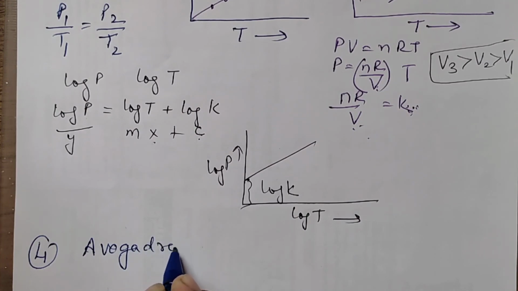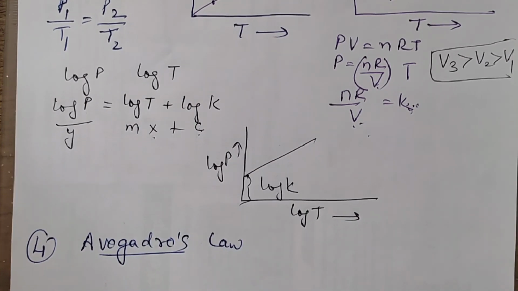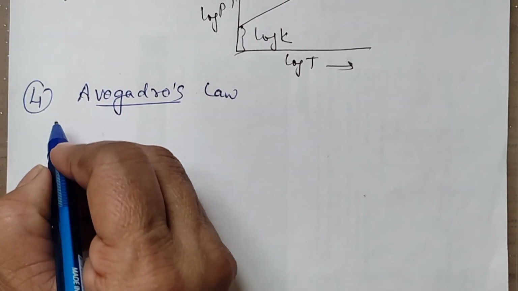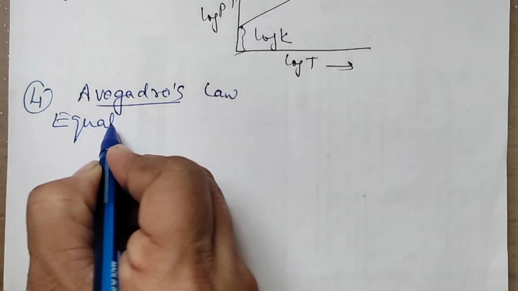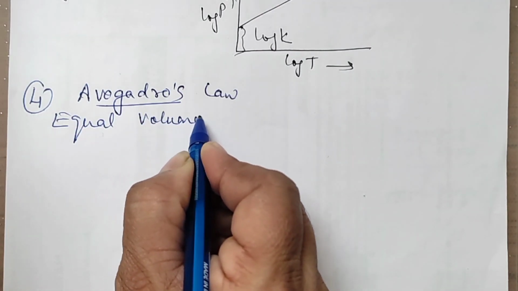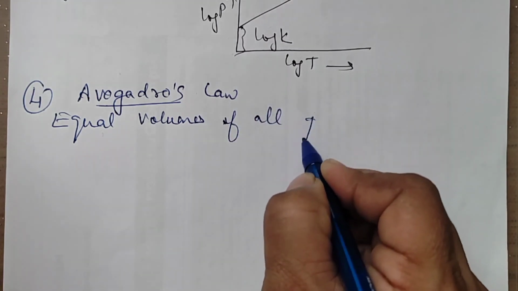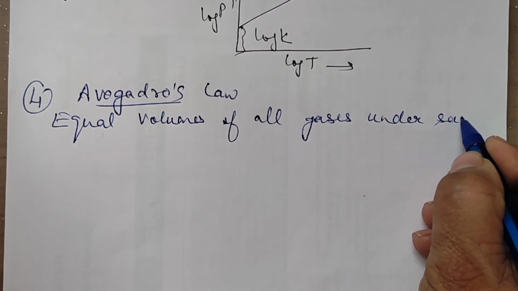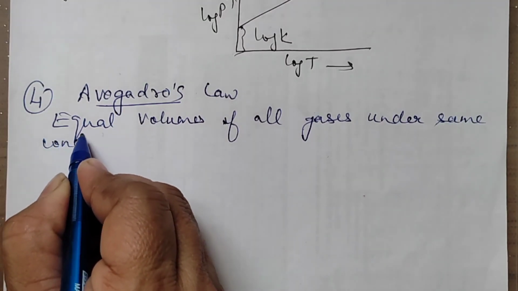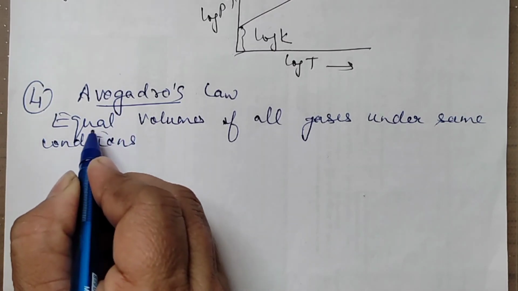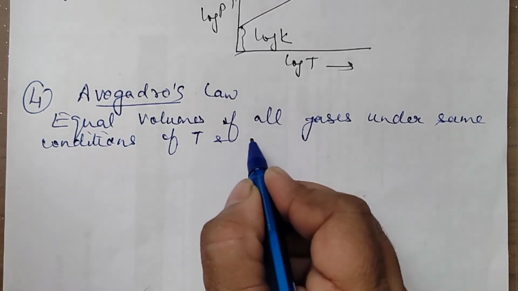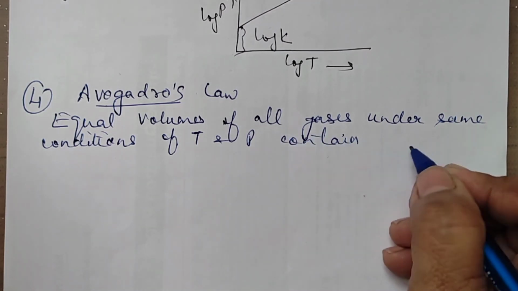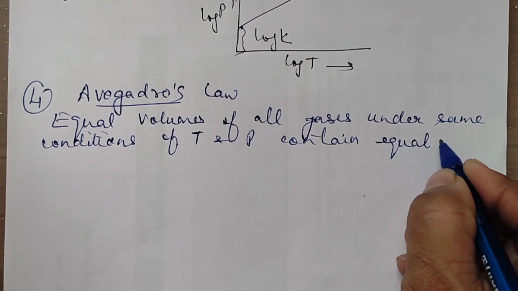Avogadro's law. Now what is Avogadro's law stating? Avogadro's law states that equal volumes of all gases under same conditions of temperature and pressure contain equal number of molecules.